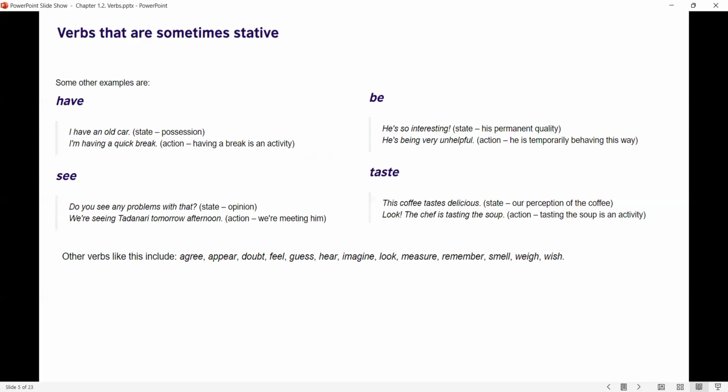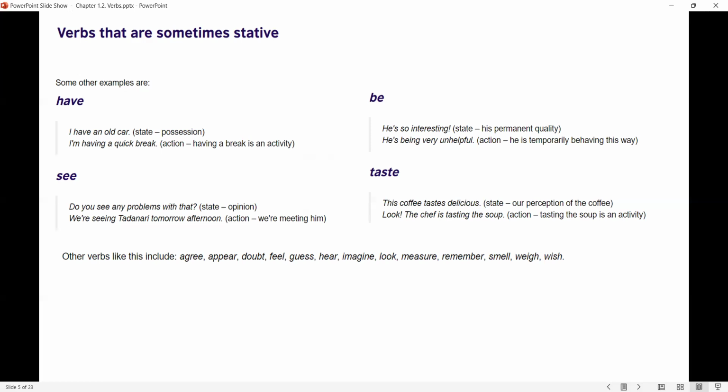And here we have other examples. So have is another stative verb that I said we cannot use ing with it. I have an old car. It's possession, right? But I am having a break, or I am having lunch. I'm having an ice cream. So it refers to an activity.